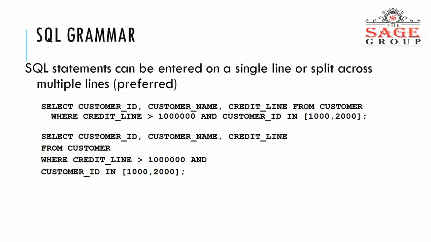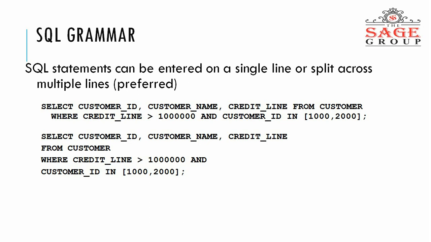Now some more things about SQL grammar. An SQL statement can be entered on a single line or split across multiple lines. As you see in this particular slide: select customer ID, customer name, credit line from customer where credit line is greater than 10 lakhs and customer ID in 1000, 2000, semicolon.